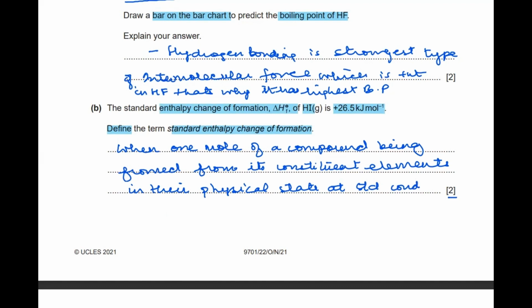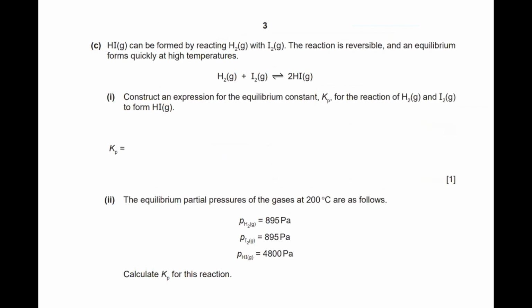Now it says that when 1 mole of a compound, that's a keyword, is formed from its constituent elements in their physical state at the standard condition. Okay, so moving further, let's move to the next part of the question.